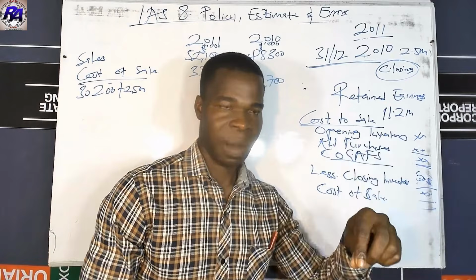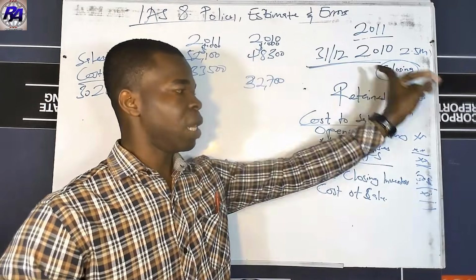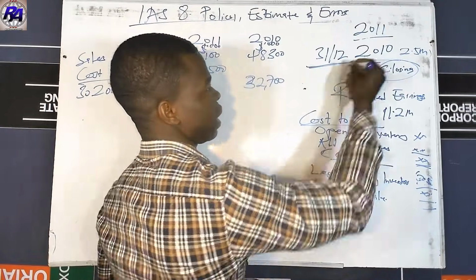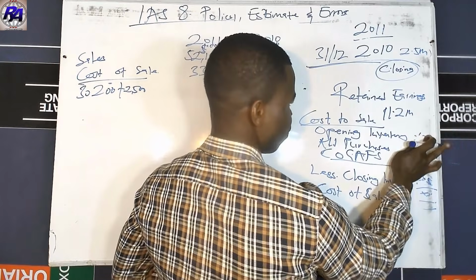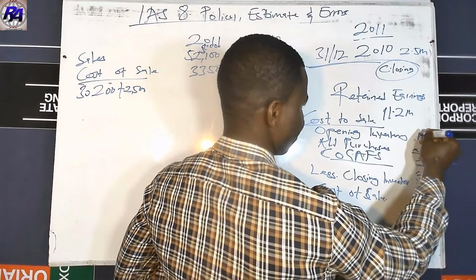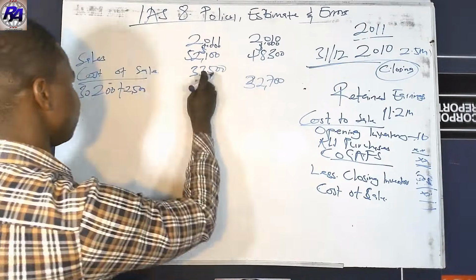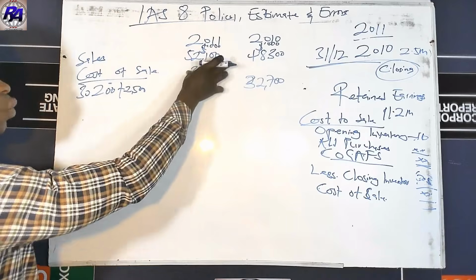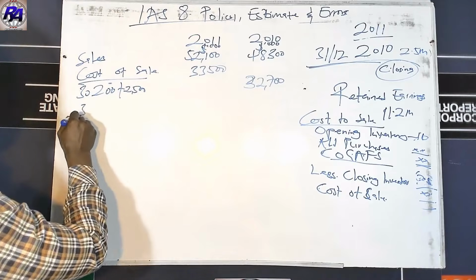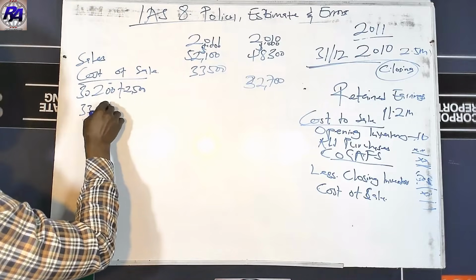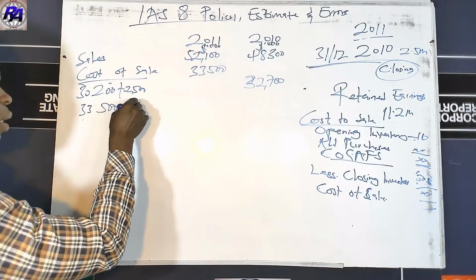That's in 2010. But this value became an opening balance in 2011. And opening balance, what do we do? It was added over here. So we have to less. It was added. So when we come to the 2011 cost of sale, it is going to be the 33,500 minus the 2,500.